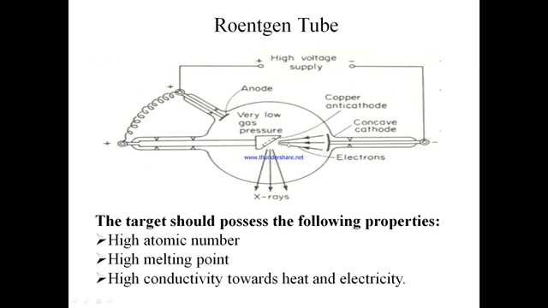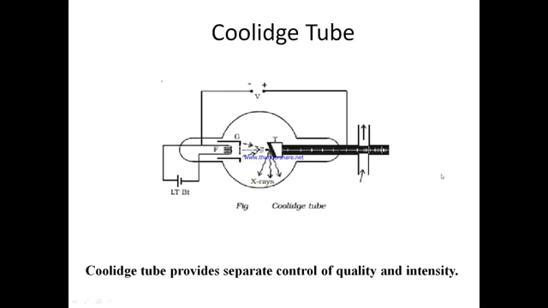So electrons will move with high energy from anode to cathode. Thus the amount of heat produced at the cathode may damage the cathode. So these are the three limitations of the Roentgen tube which were taken care of in Coolidge tube. So in Coolidge tube, it again consists of an evacuated glass tube containing a cathode and an anticathode,